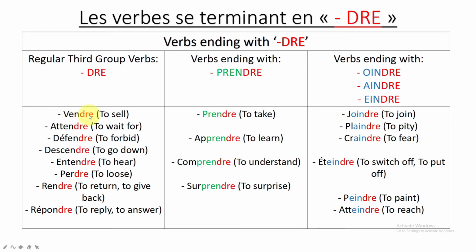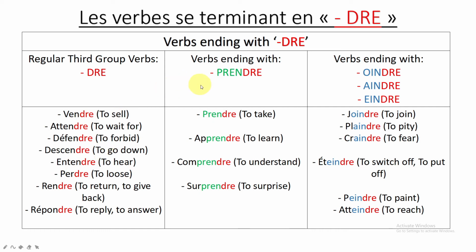So here we have vendre, DRE, attendre, DRE, défendre, DRE, descendre, DRE, entendre, DRE, perdre, DRE, rendre, DRE, répondre, DRE, and we have many more. So don't think that this is the whole list of the third group verb, or the third group regular. No, we have many more, but here are the frequently used ones. There is an exhaustive list of the third group verb, but this is just to show you some examples.